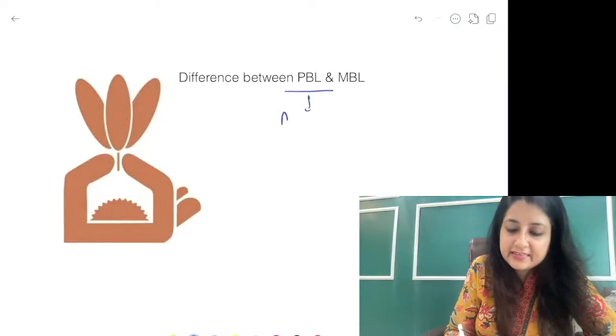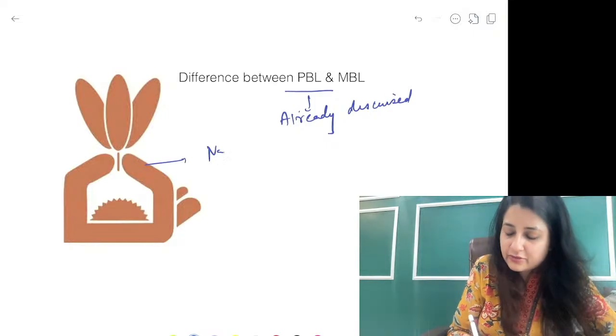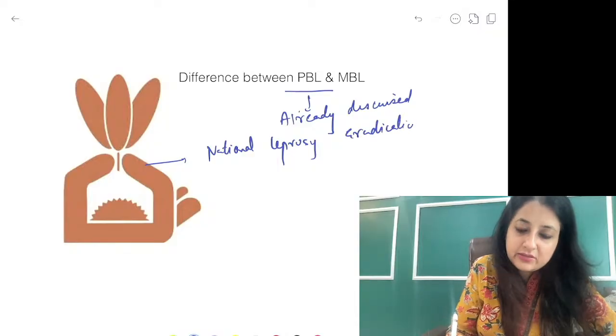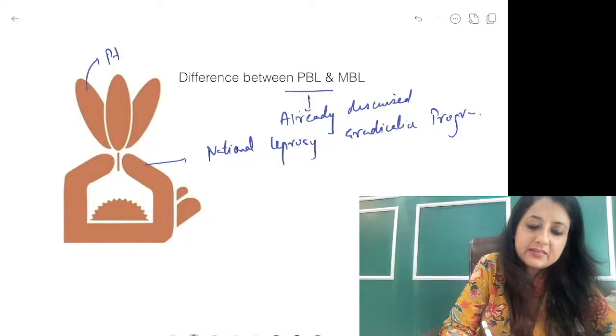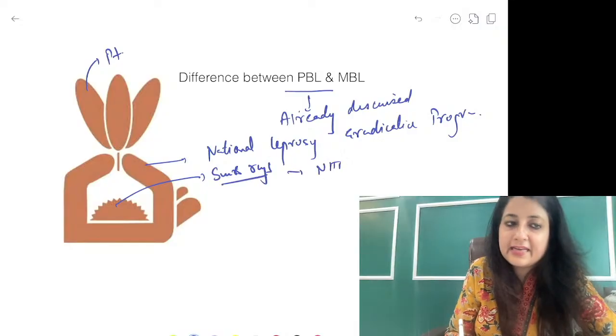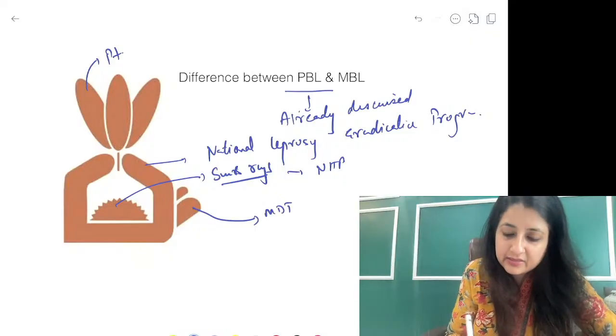We have already discussed the difference between MBL and this one. What is the name of this program? National Leprosy Eradication Program. In this logo, the lotus flower is the patient, the sun's rays are the program, the NLEP, and the hand is multi-drug therapy.